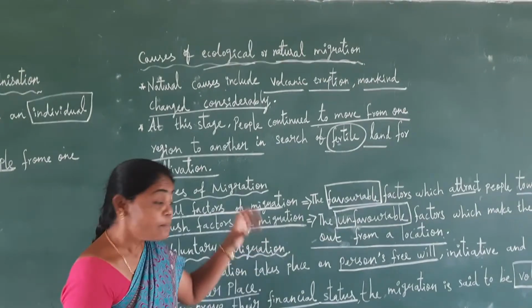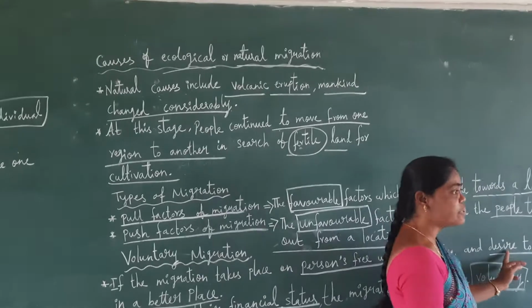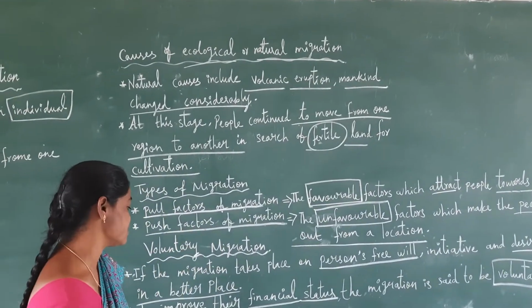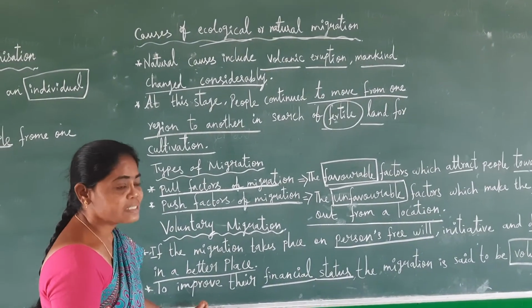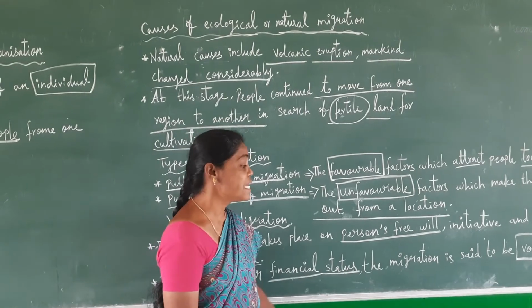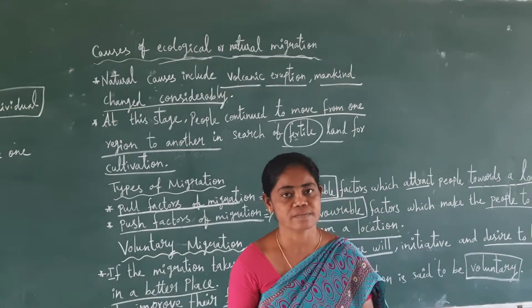Once again, in voluntary migration we see a person's free will, and also they have the desire to live in a particular area, in a better place. For what? The purpose is to improve their financial status. That type of migration is said to be voluntary migration.